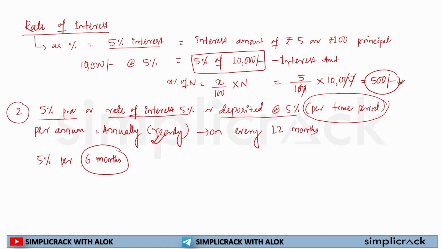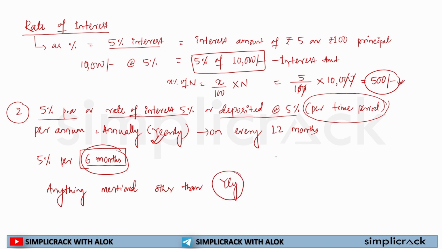So whenever it is asked, we need to see what time period is associated with this rate of interest. If anything other than yearly is mentioned, then the whole calculation will change.